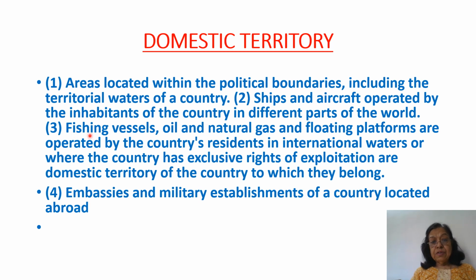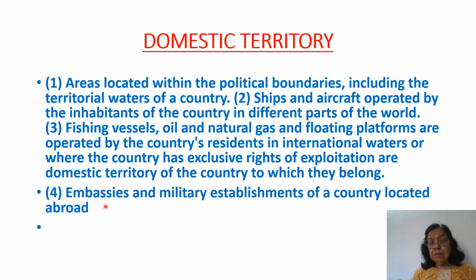Now, fishing vessels. Fishing vessels like, say, Indian fishers go to international waters in the Indian Ocean. They are allowed to do fishing there, and their vessel is domestic territory of India. Then some countries get exclusive rights for exploitation of oil and natural gas. Then wherever they go, their floating platforms or their vessels will be the domestic territory of the country to which they belong.